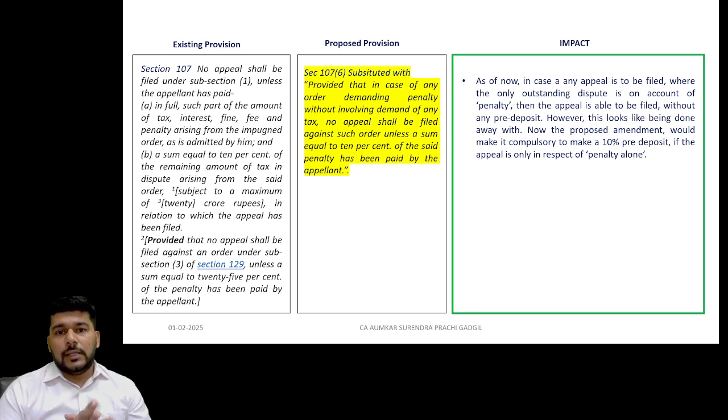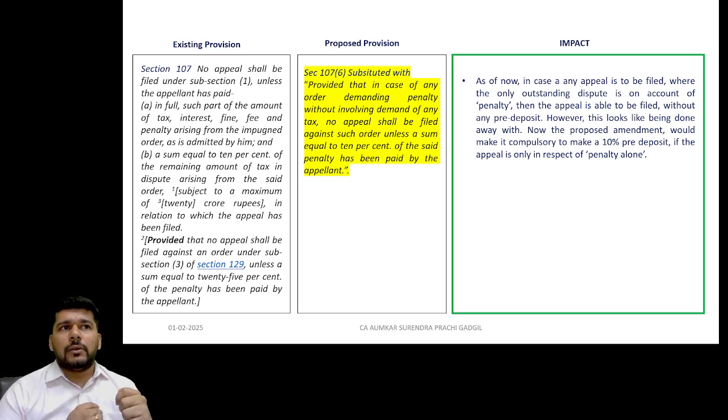One change, surprisingly, but of course recently it has been observed widely, that in a lot of cases the orders passed under DRC 07 were conclusive to state that the tax and interest is not applicable. However, the penalties were getting confirmed in a few of the cases. Now friends, if there is an appeal to be filed where only the penalty is being challenged, or the order is only set aside to the extent of the penalty which was levied, there is a pre-deposit.